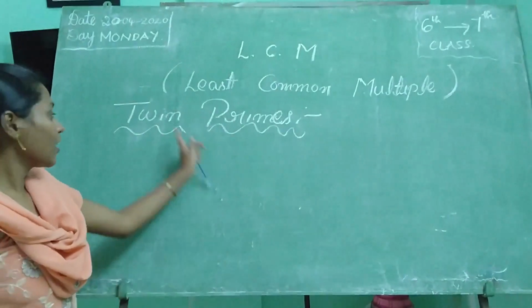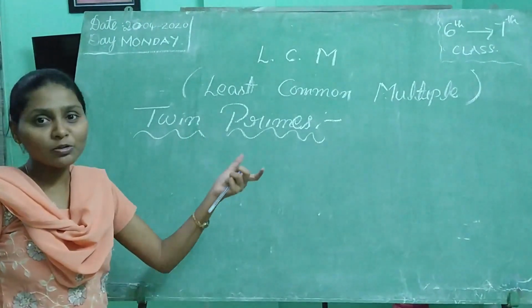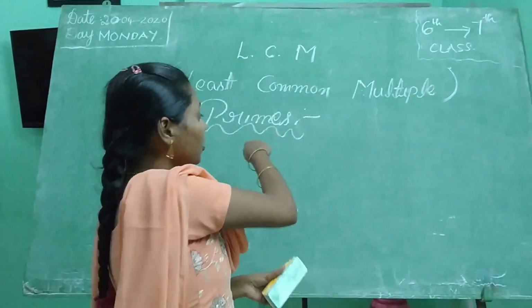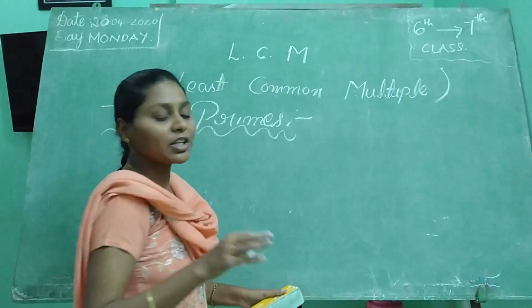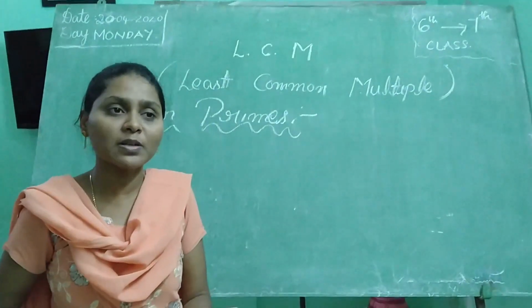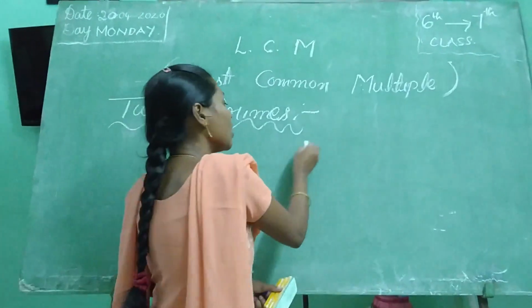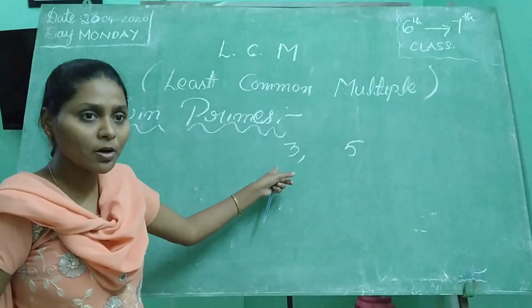Twin primes. I think all of you know about twins. Twin primes means both numbers are prime numbers only, but the difference between the two prime numbers is 2. That is called twin primes. For example, 3 and 5. 3 is a prime number.